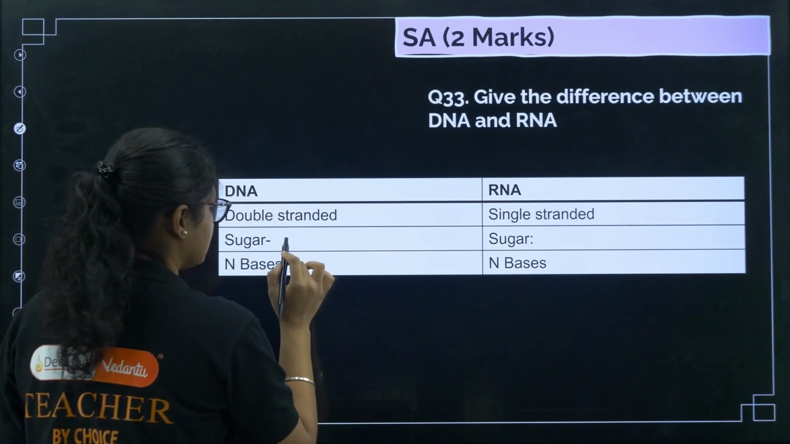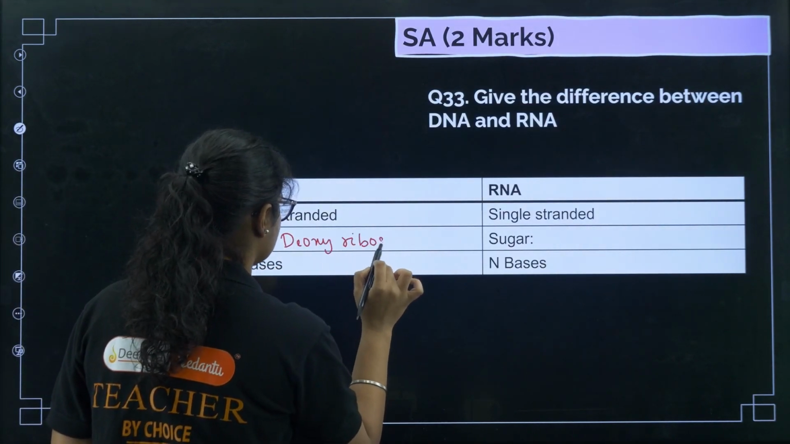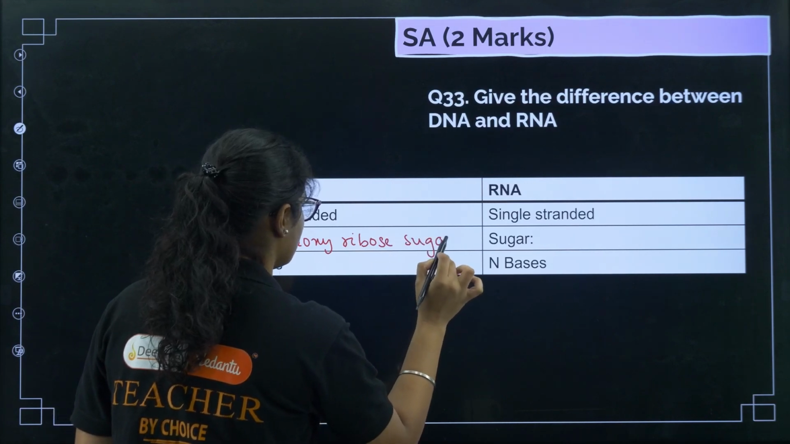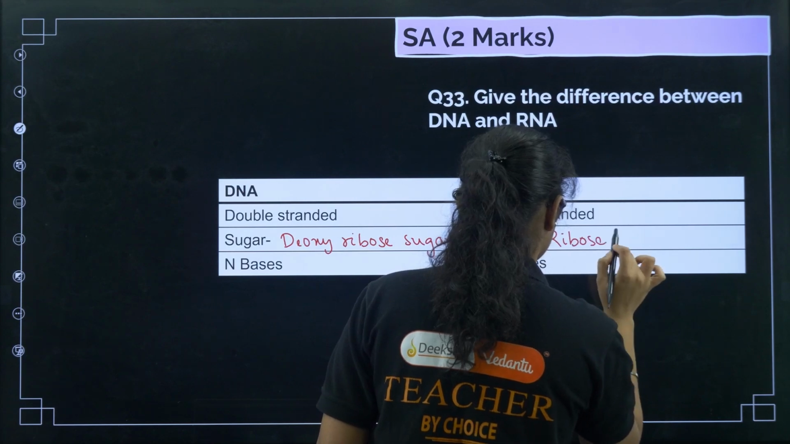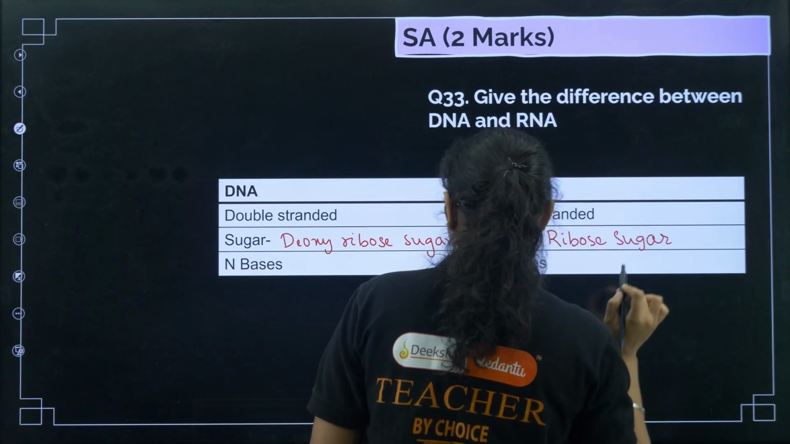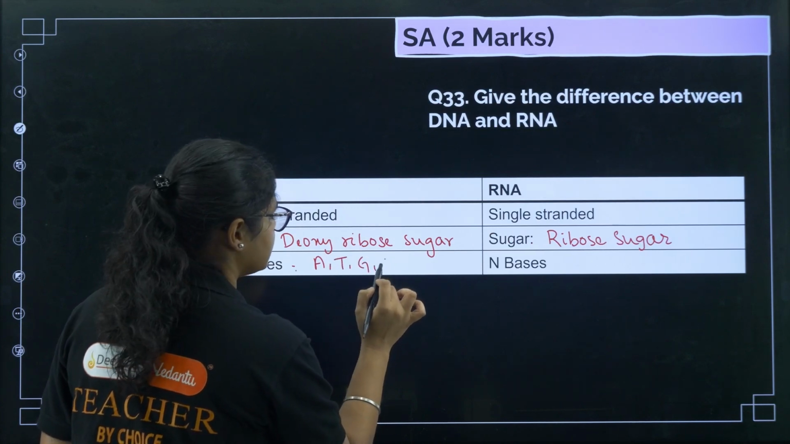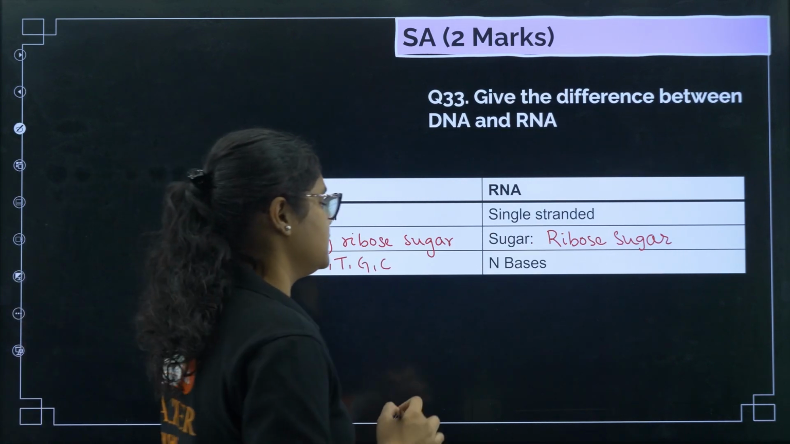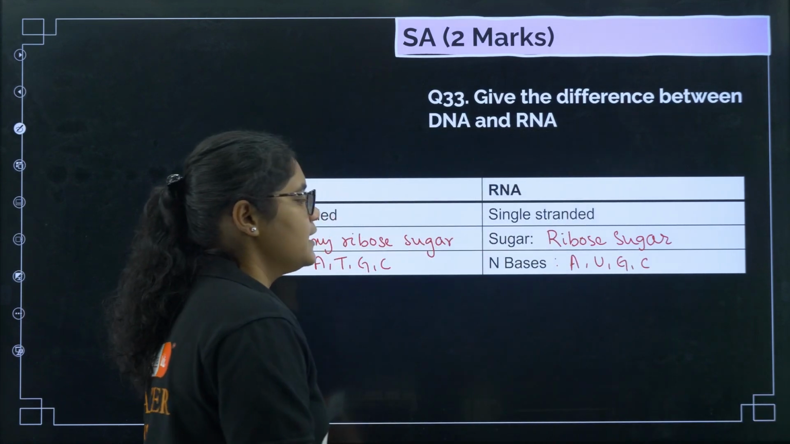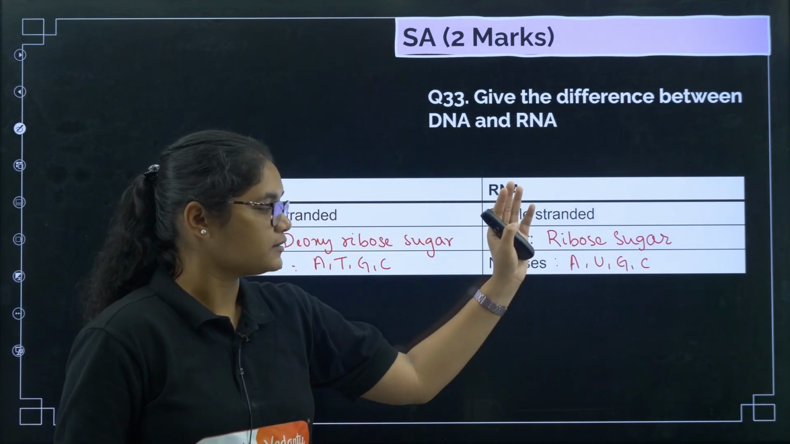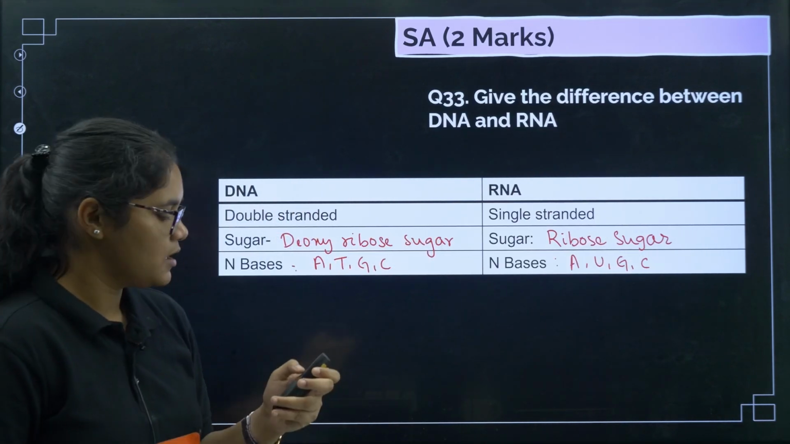What is the sugar present in DNA? That is deoxyribose sugar. What is the sugar present in RNA? It is ribose sugar. Next, the nitrogenous bases: in DNA it is A, T, G and C, adenine, thymine, guanine and cytosine, and in RNA it is A, U, G and C, adenine, uracil, guanine and cytosine. These are the differences, 3 points you can write out.